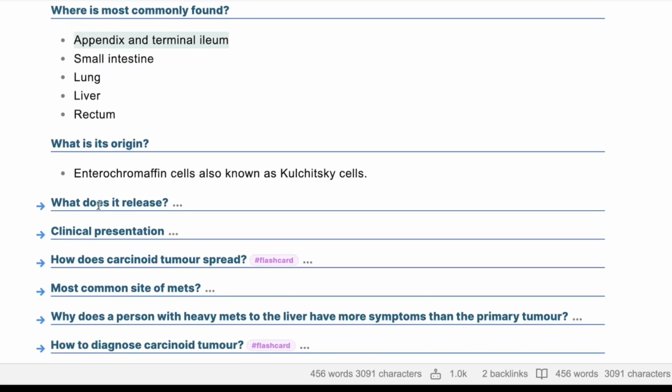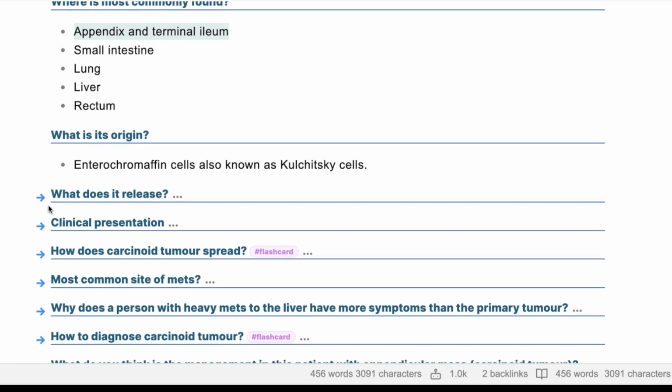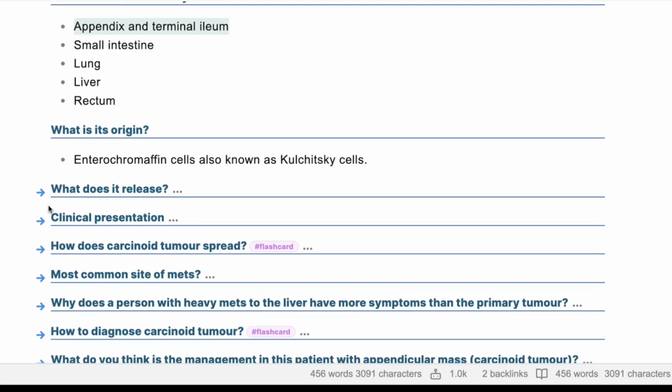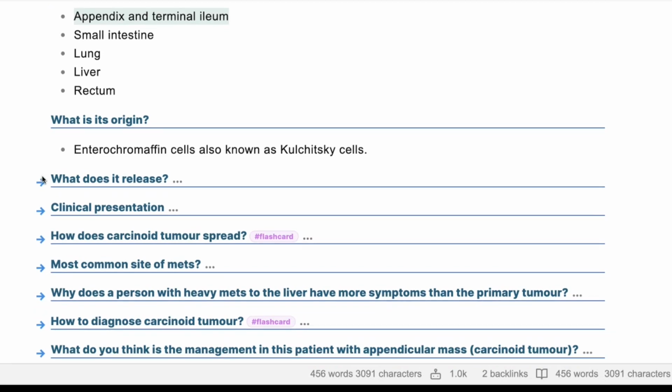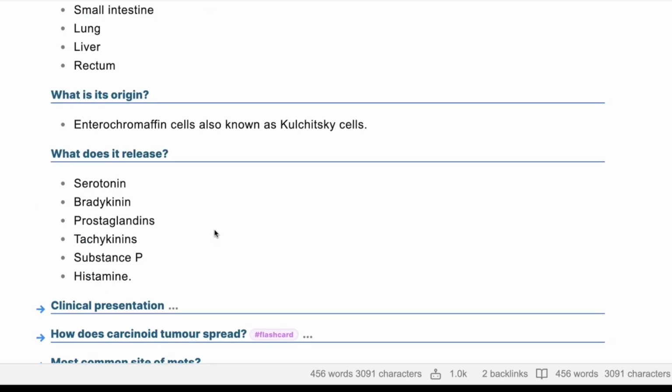Okay. What does it release? You mentioned serotonin and the 5-HIAA products. What else? Vasoactive intestinal peptide. Yeah. So basically, it secretes bradykinin, tachykinin, serotonin, prostaglandin, substance P, and histamine.